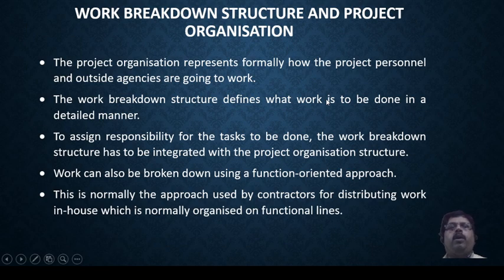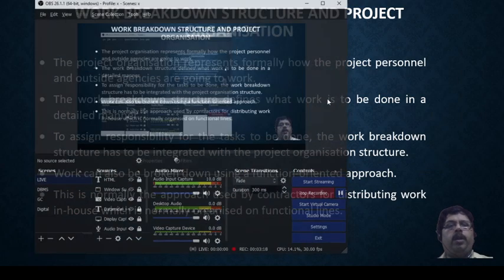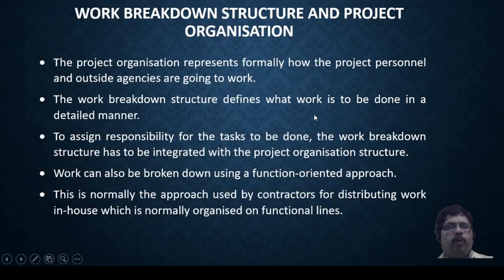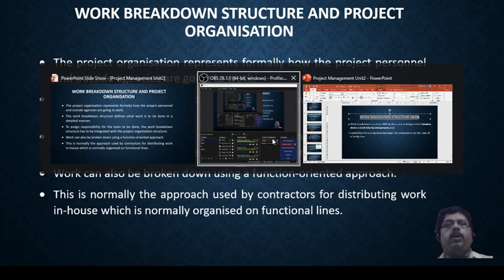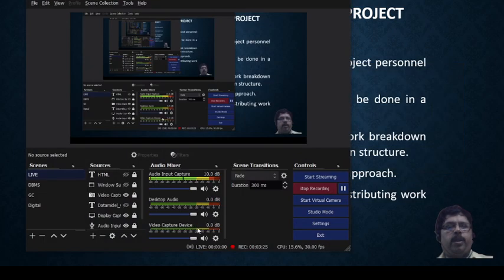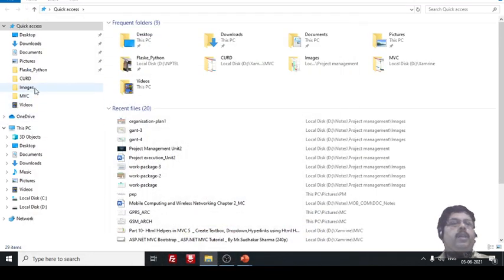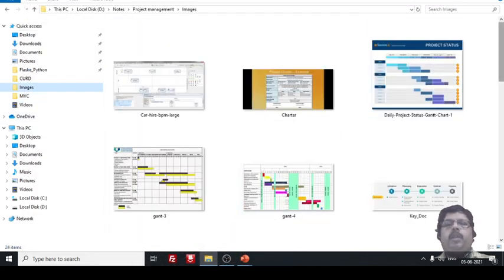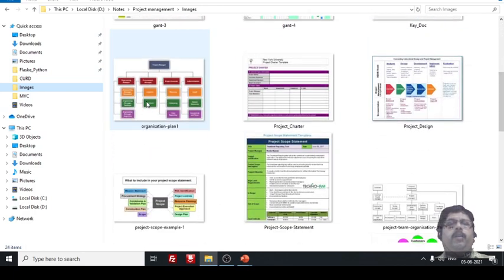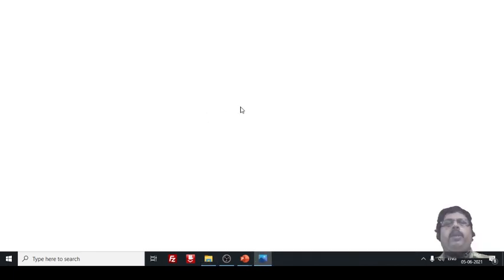Actually, project organization, if you take it, represents both the project personnel inside and outside the agencies that are going to work. If you look into the diagram we have seen, just a minute, I have to restart that page, sorry for this. So if you look into this diagram, yeah, here, this is a project organization chart.